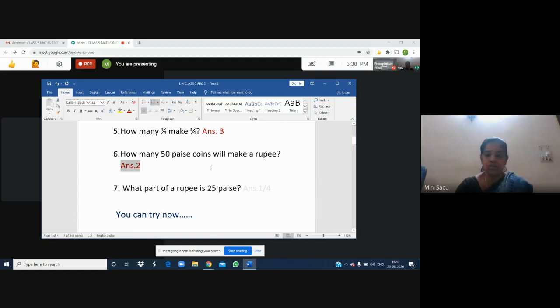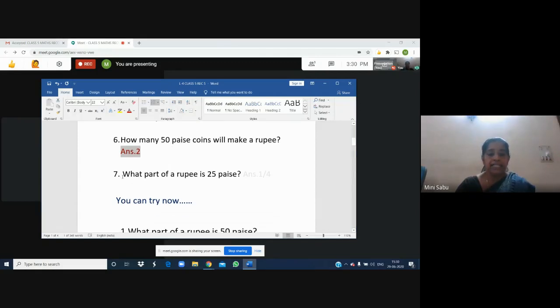You can change the question also. What part of a rupee is 50 paise? What part means you have to say the fraction. It is 1 by 2 part. Then next is, what part of a rupee is 25 paise? Similar to the question I discussed just now orally.